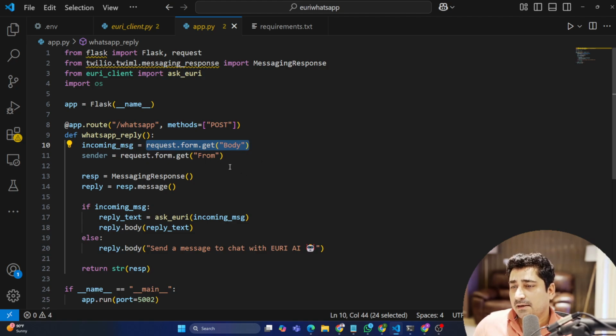And then, if there is a form, in that case form, but I'm not using that particular part. So messaging response. Here I'm calling a library from Twilio. Messaging response is going to give a response, and then I'm trying to perform a reply over here. So now reply text will be generated.